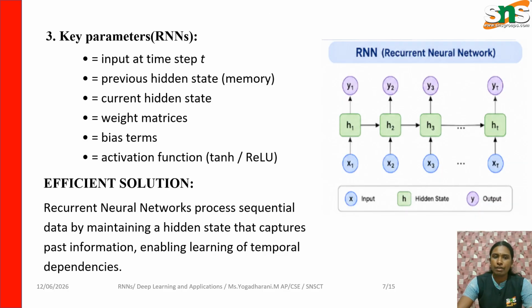The key parameters used in RNN are: the input at time t, which is the current input entering the network, for example the current word in a sentence; the previous hidden state, which stores memory from the previous time step; the current hidden state, which updates memory after processing the current input; and the weight matrices, biases and activation functions.